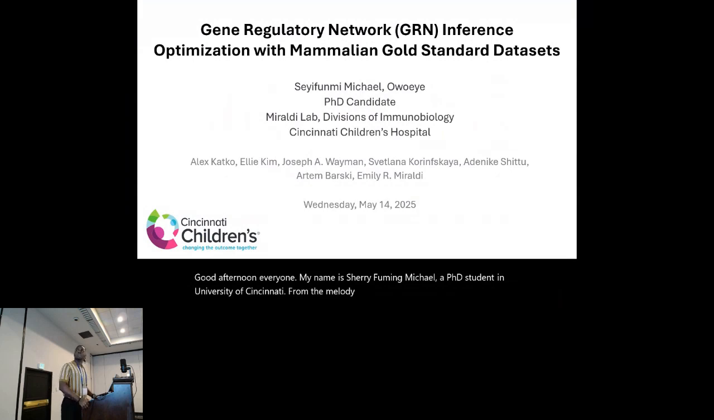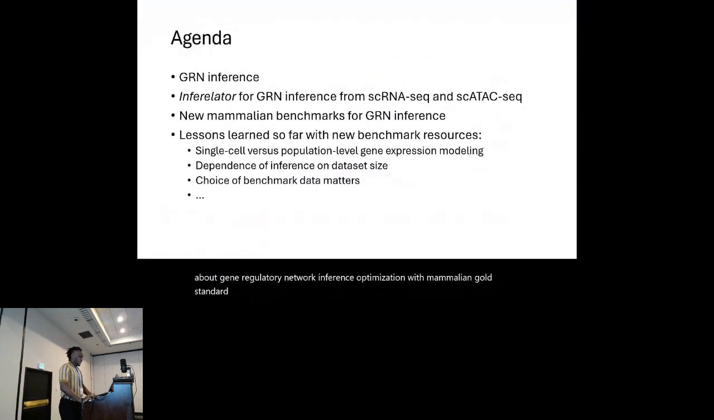And today we're going to be talking about gene regulatory network inference optimization with mammalian gold standard datasets. In our lab, one of our focuses is understanding cell behavior in vivo. As we know, cells are constantly carrying out chains of activities, ranging from metabolism to external response to stimuli. The important question is, what are these activities and how are these cells doing them?